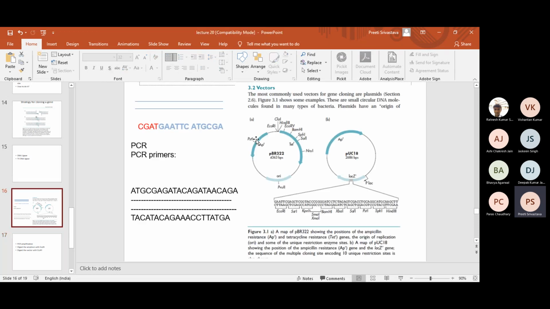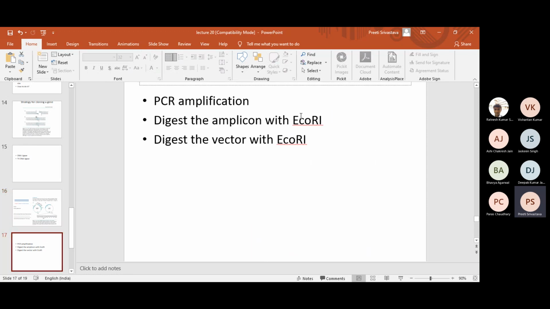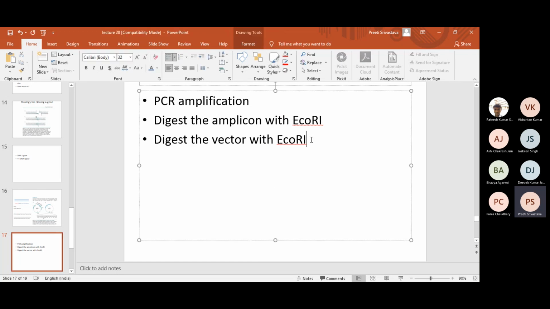So in this case, this vector is digested with EcoR1 here. Your PCR product is also digested with EcoR1 here. So then ideally, if you now put T4 DNA ligase, then what can happen? What are the possibilities? Tell me.